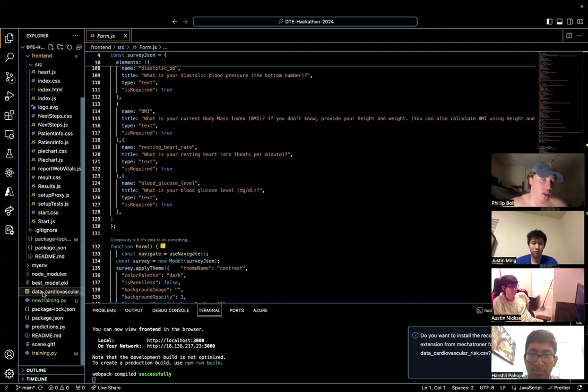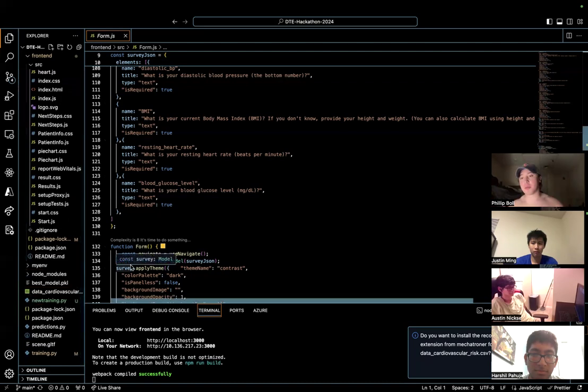Essentially, we take information from our front end and feed it to a REST API on the back end that uses Flask. We do our work, feed it to the model, get the prediction, and feed that back to the front end. Afterwards, we can provide a risk analysis as well as a percentage chance of congestive heart failure within the next 10 years. I'll show you a couple of those files.